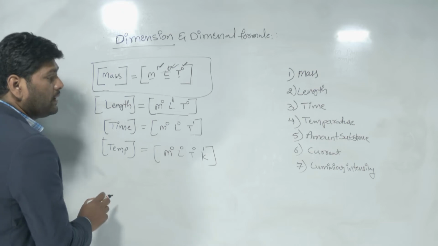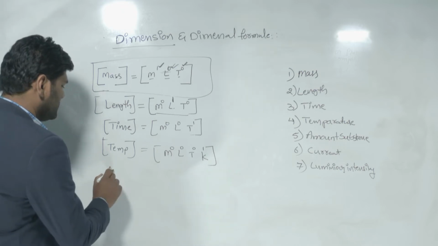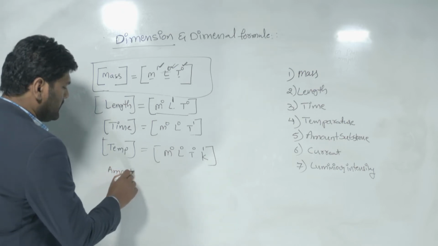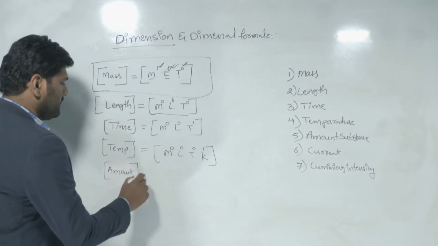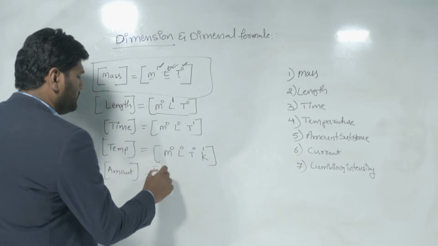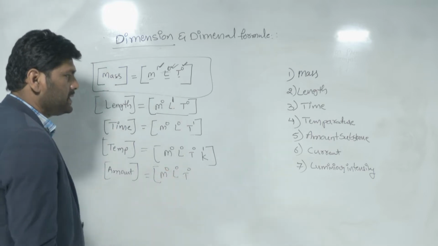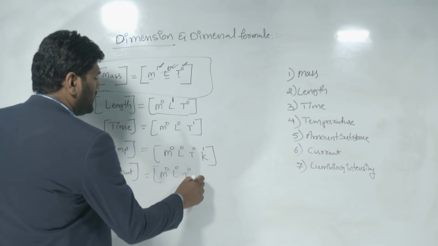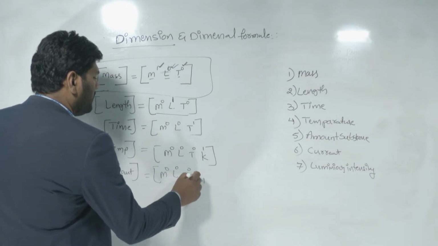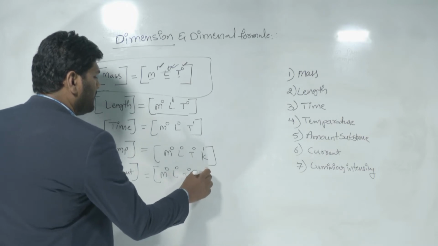Let me write for amount of substance. Dimension formula is what? M⁰ L⁰ T⁰. Amount of substance, you can write mol. Power is how much? 1.